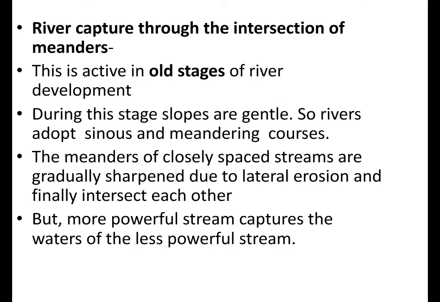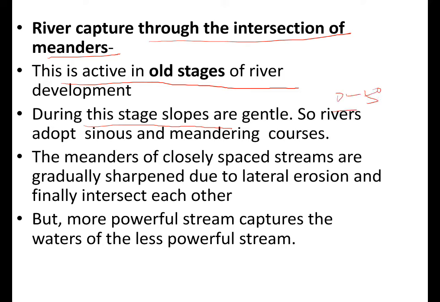The third type is river capture through the intersection of meanders. This is active in all stages of river development. During this stage, slopes are gentle, say 0 to 5 degrees, so rivers adopt sinuous and meandering courses. There will be more lateral erosion, and the meanders of closely spaced streams are gradually sharpened.